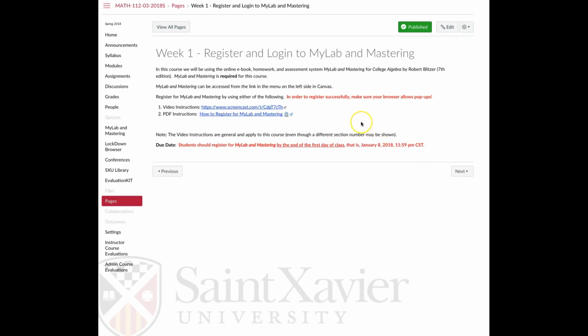All right, one of the first things you really need to do after you read the syllabus is to register at MyLab and Mastering. That is going to give you access to everything related to the book that we're using for this course, which is College Algebra, 7th edition, by Blitzer. So this is required for the course.